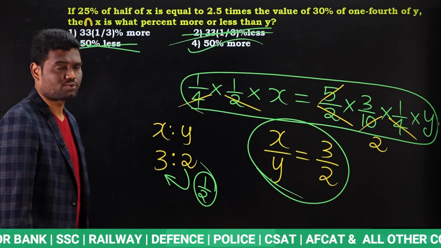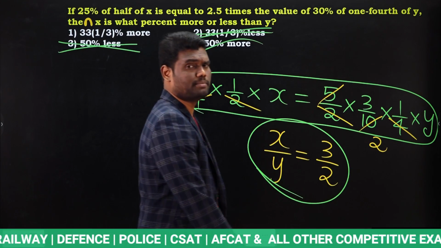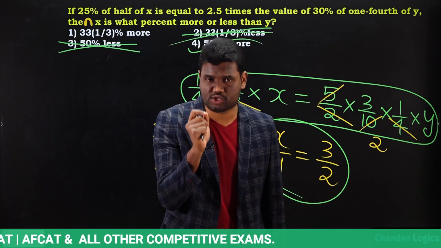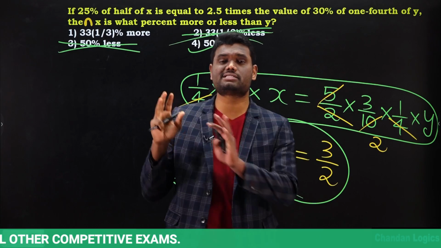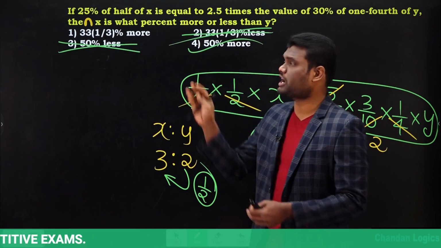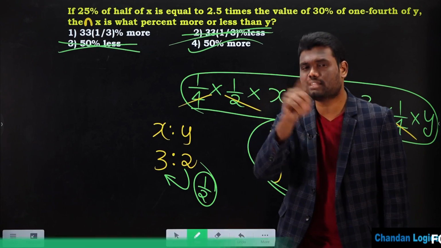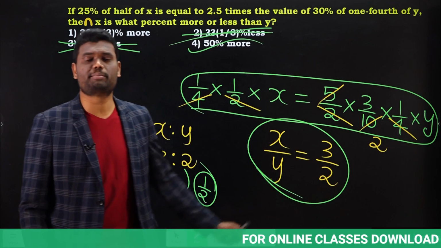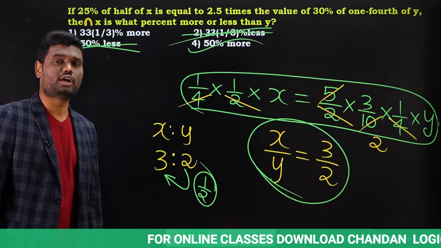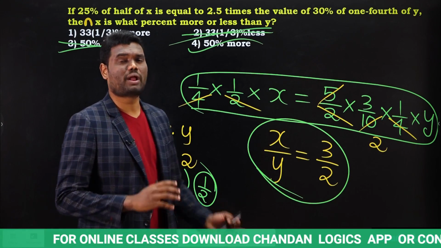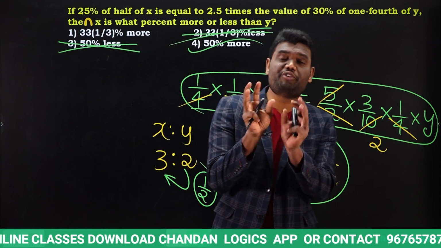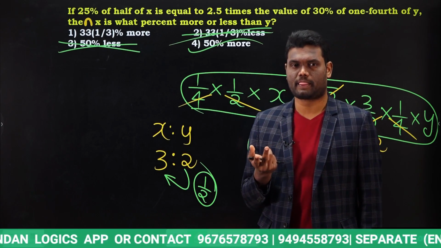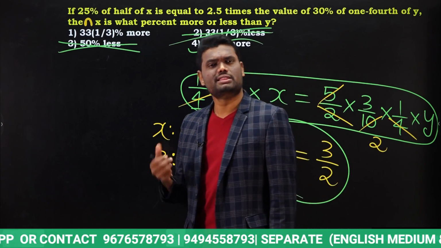Once you know the relation between x and y, solving this question will become very simple. Yes or no? That is the reason I suggest each and every student, don't feel like this is a complicated question just by looking at the question and the terminology. Understand the terminology first. If you are able to understand the terminology, this is a very simple question. But so many students, when they look at 2.5 times 30% of 1/4 of, think this is a difficult question. No, maybe the terminology is looking complicated, but if you understand the terminology, this is very simple.